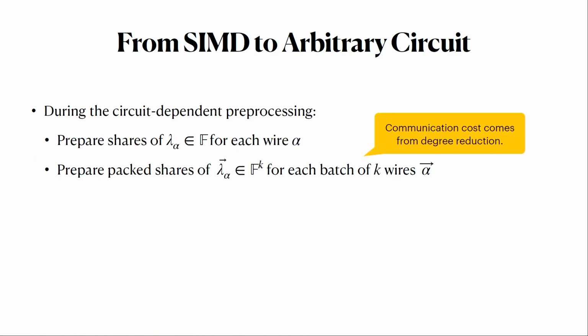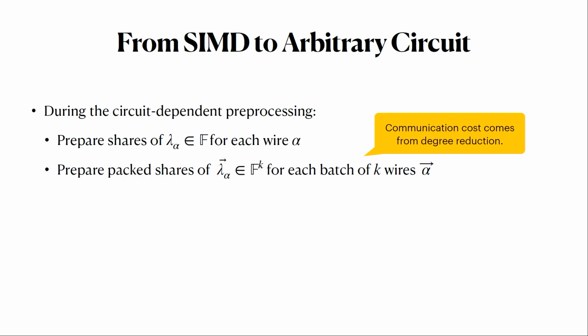So to do this, we'll rely on this circuit-dependent preprocessing phase, which will set up special sharings of the lambda masks across the circuit. And so you divide each layer of the circuit into batches of k multiplication gates, which will be evaluated in parallel. And then you take the batch of, say, left input wires and right input wires for each of these batch of multiplication gates, and then prepare them using packed secret sharing.